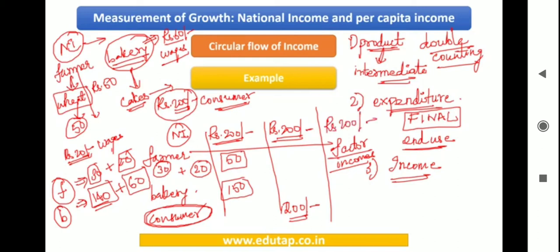Now have a look at all these three numbers. They are the same: 200, 200 and 200. So we have used all these three methods to calculate the national income.